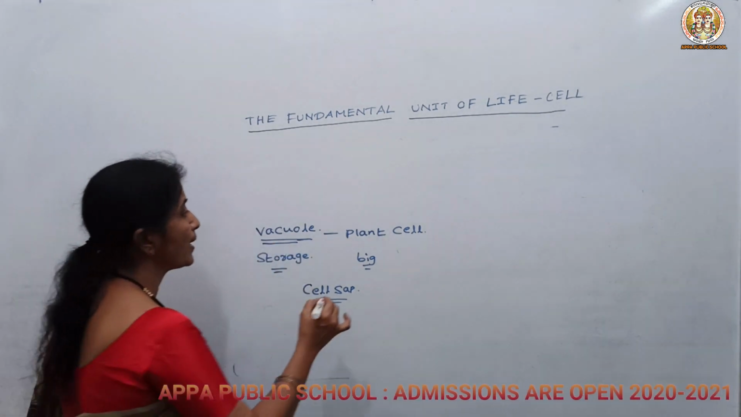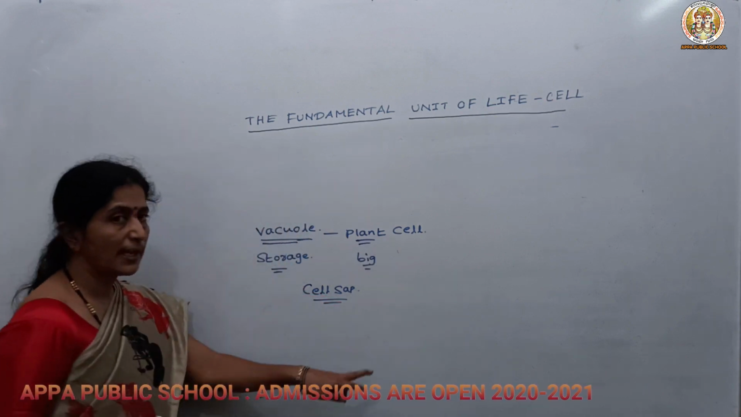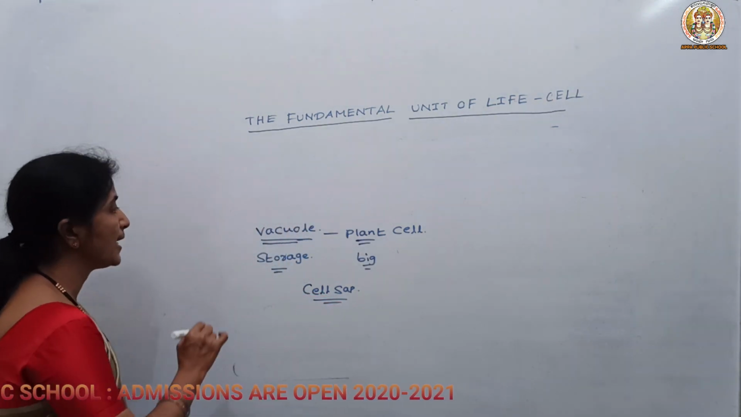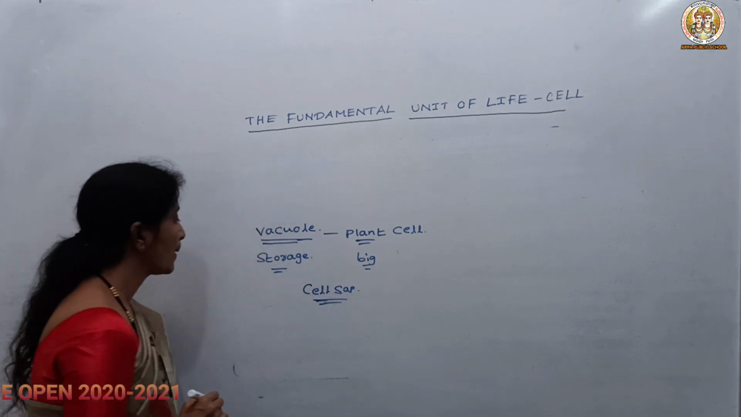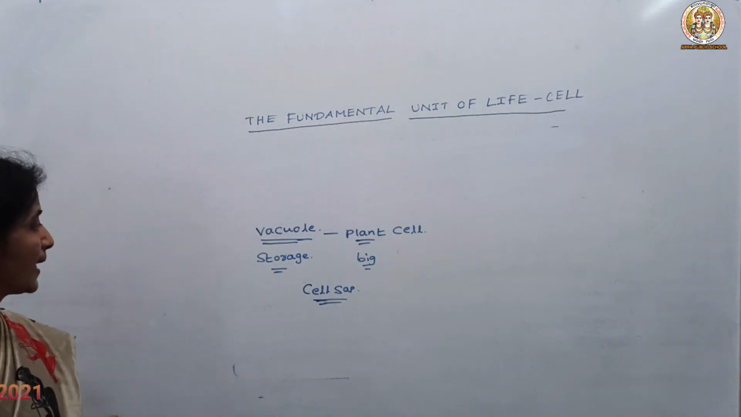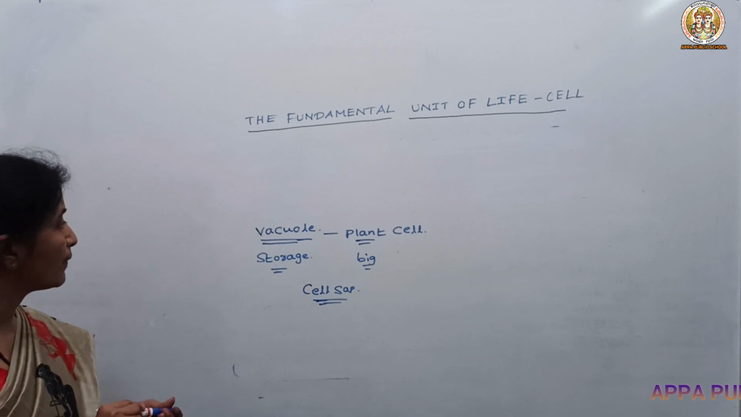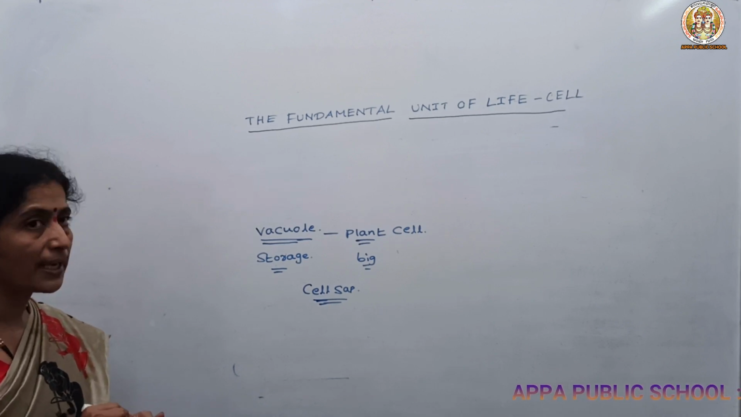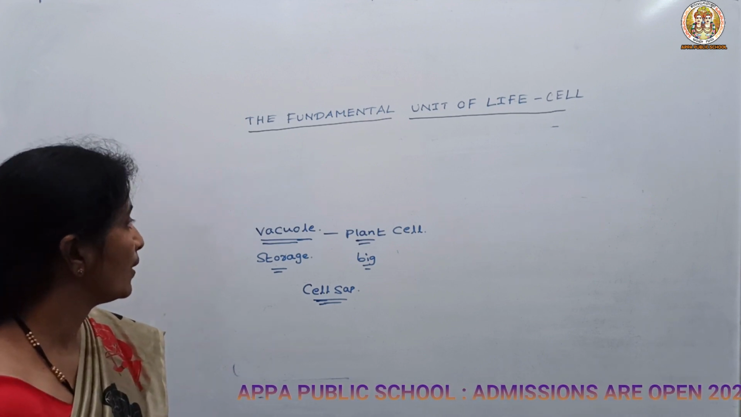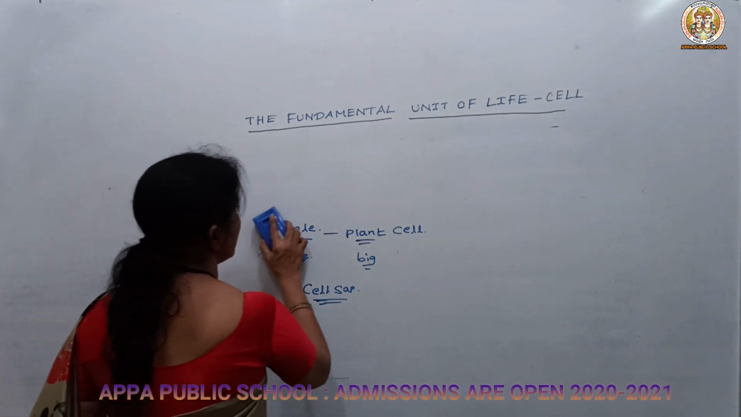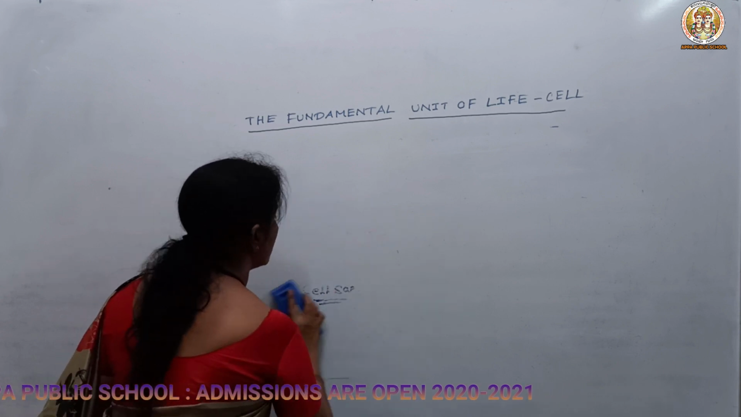In the plant cell you can see the vacuole is very big, and in the animal cell it is very small, and it consists of the cell sap. What is the meaning of cell sap? Cell sap is nothing but the water which consists of dissolved minerals in it. So this is about the vacuole. Let us know about the next cell organelle.